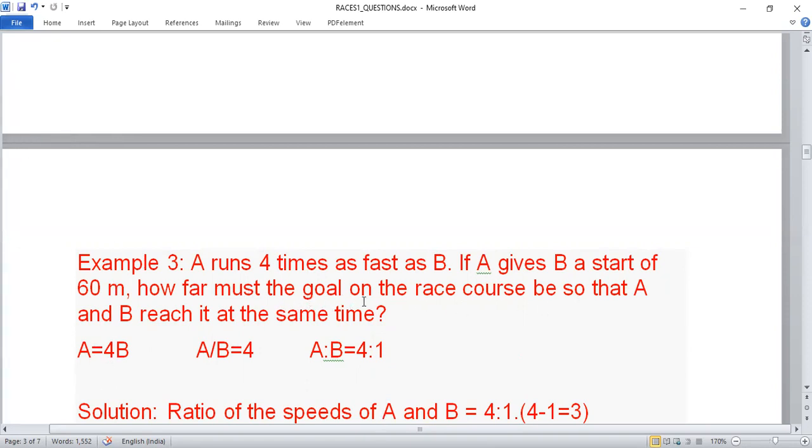So, how far must the goal on the race course be so that A and B reach it at the same time? Now see, B is already 60 meter ahead of A, but speed of A is more than speed of B. Like suppose you make some point, at a certain point, both of them will reach together. It is possible, na? Like suppose Shashwat is already 60 meter ahead of Akash. Akash is also running. Shashwat is also running. When a time will come and both will be at the same place. Yes or no?